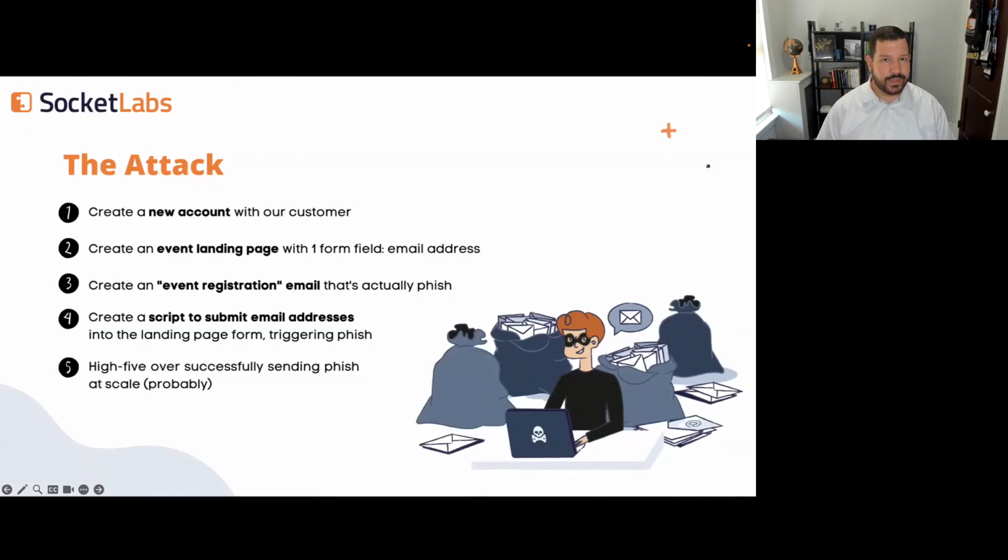Then what they did, which was genius, was customize the event confirmation message. When you register for the event, you get a confirmation message, and our customer generates and sends a message to confirm this. The attacker was customizing the confirmation message to appear as if it was a receipt from an antivirus company, with a call to action to call to cancel this order. It was a really interesting attack because it wasn't something our customer was expecting or prepared for in their service, and nothing they'd really encountered before.